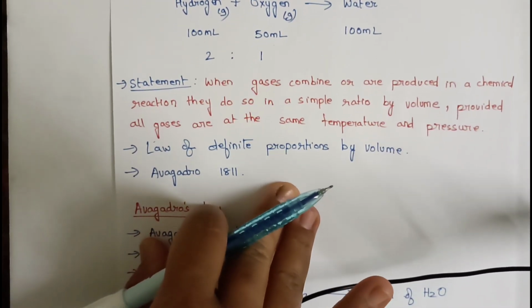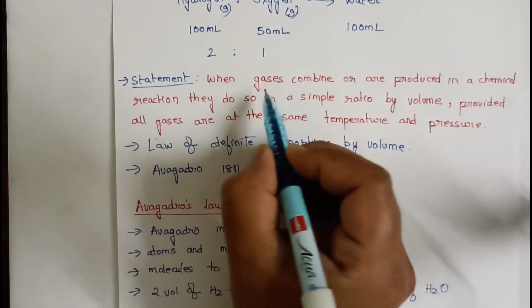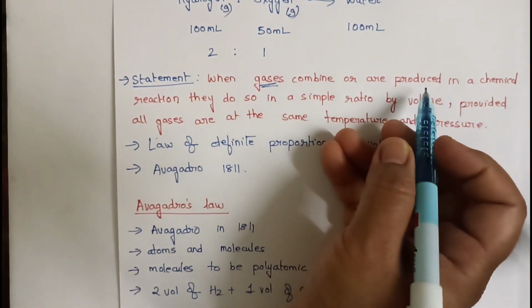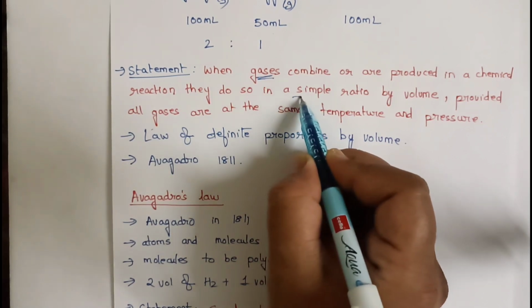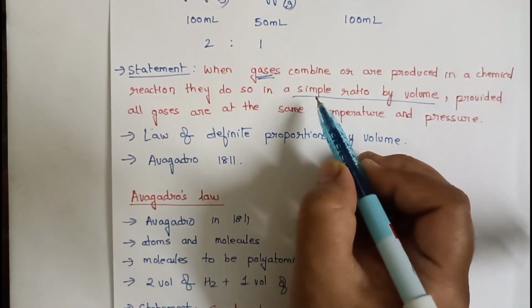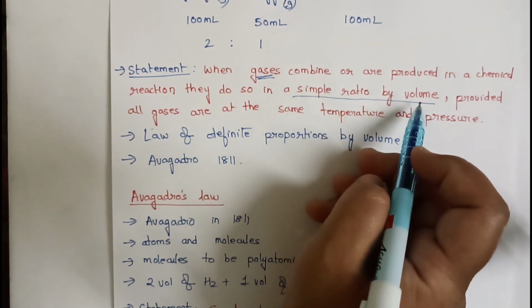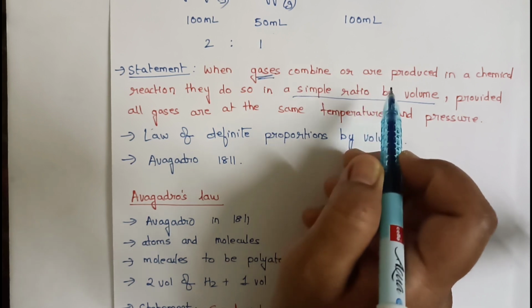According to Gay-Lussac's law of gaseous volume, when gases, remember, when gases combine or are produced in a chemical reaction, they do so in a simple ratio by volume. How do they do? They do in a simple ratio by volume. And for this combination to take place, there is a condition.